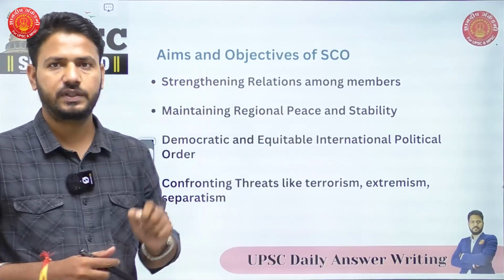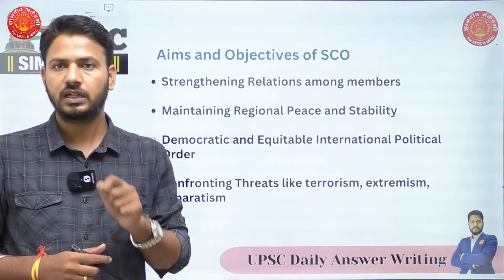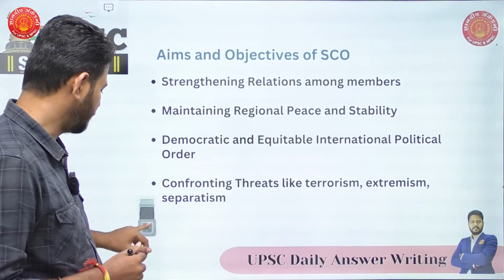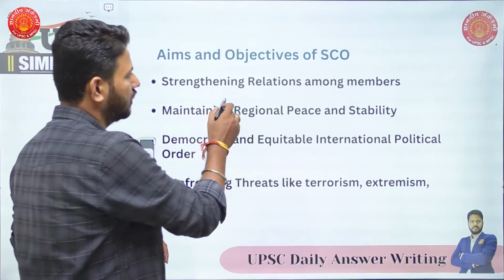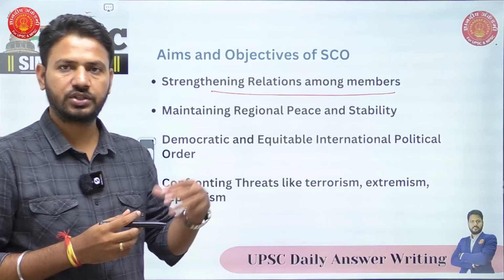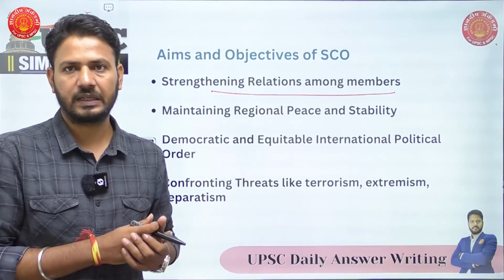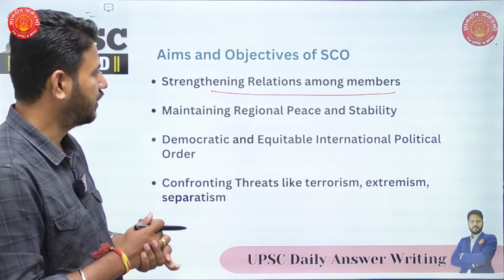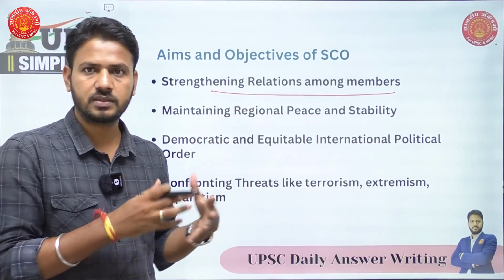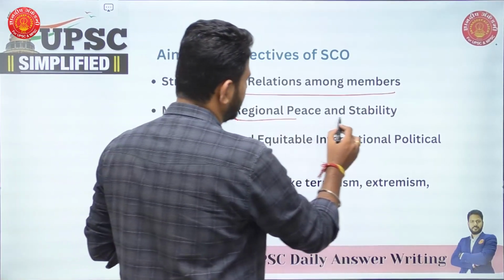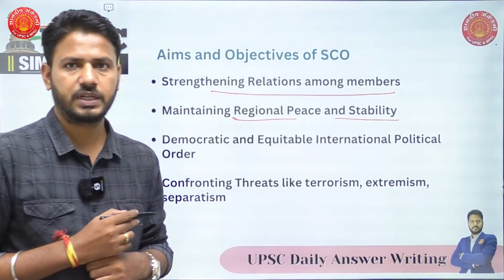Okay. Then in the body part, the first focus of the question was, what are the aims and objectives of SCO? So if you read the charter of SCO, the objectives are clear. The first objective that is mentioned is strengthening relations among the members. So we have members from Central Asia or the Eurasian part, and India, Pakistan, and recently Iran was also added to this grouping. So strengthening relations amongst these members was one of the objectives. Then maintaining regional peace and stability is another objective.